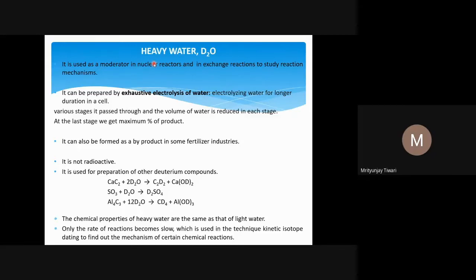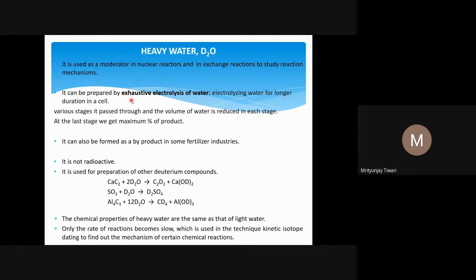People use the ratio of reaction rates to define how much involvement of hydrogen there is. If hydrogen is not involved in the reaction, the rate of reaction will not be affected, because something else is involved and you have changed only hydrogen to deuterium. And if hydrogen is indeed involved in that reaction, the rate of reaction will become slower.